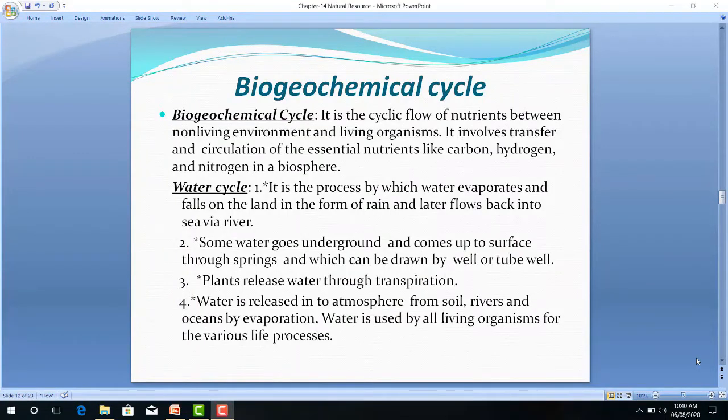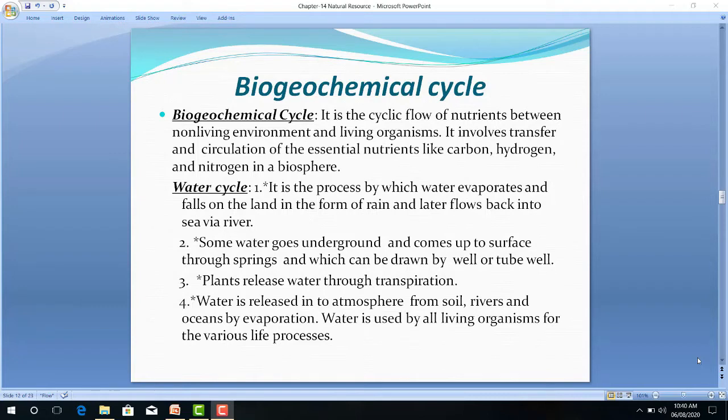Hello 9th class, welcome to chapter number 14, that is Natural Resources. As you have seen in part number 1, we discussed some abiotic components such as air, water as well as soil, how they get polluted, what the harmful effects of their pollution are, as well as the reasons behind it. Due to that, these abiotic components nowadays, day by day, get polluted.